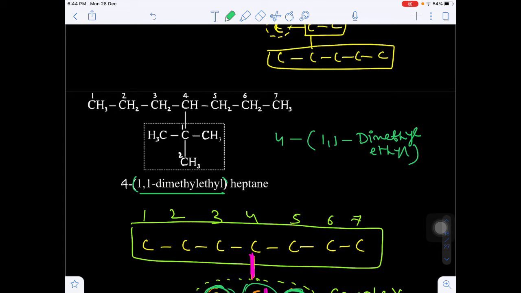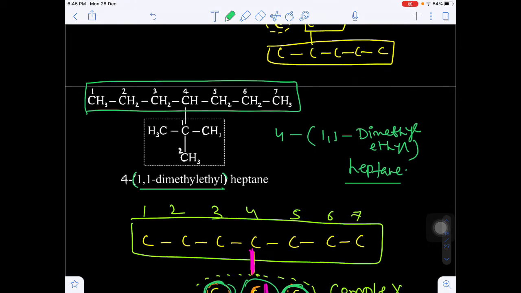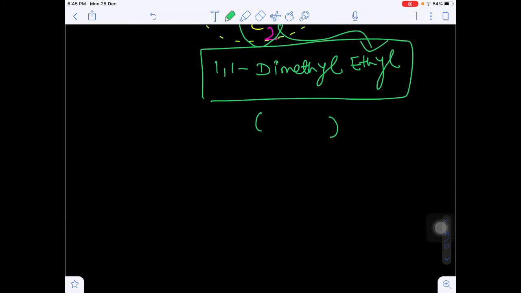After writing the name of a complex substituent, please enclose it in the bracket. And finally you have total how many carbons? 7 carbons. What will be the word root? Hept. And what is the secondary prefix? An. Hept plus an, we can write heptane. Are you getting my point?